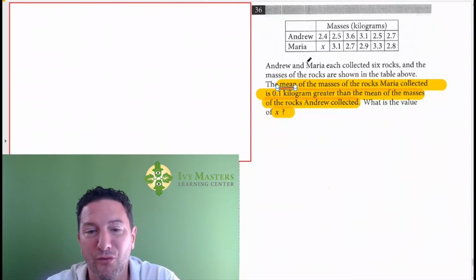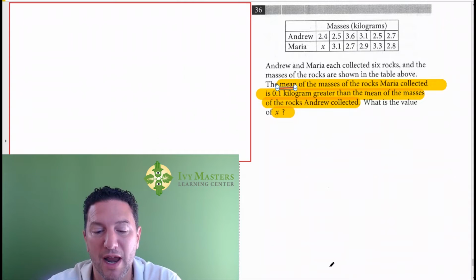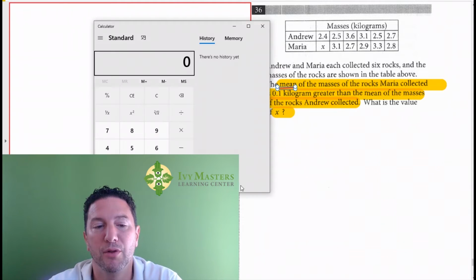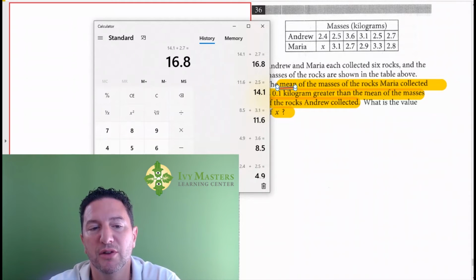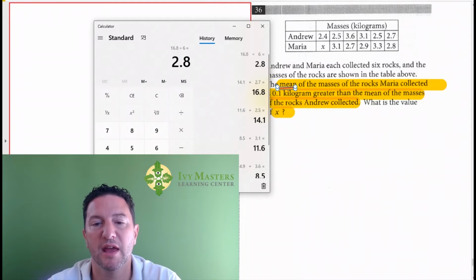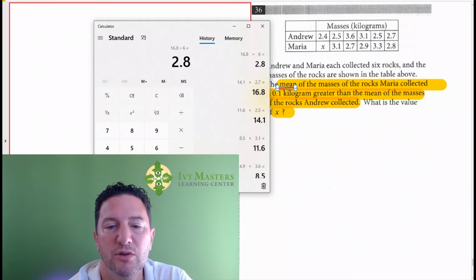So first, we could find the mean for Andrew. I pull up my high-tech computer calculator here. So we've got 2.4 plus 2.5 plus 3.6 plus 3.1 plus 2.5 plus 2.7 equals, and it already told us we've got 6 values there, so we've got to divide it by 6 to find that. And we find that Andrew's mean is 2.8.